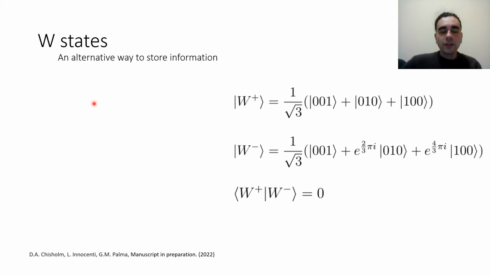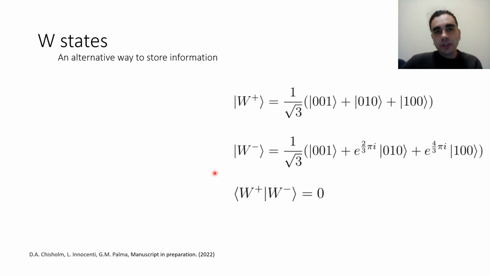So far, we have focused on a very specific way to encode the information, that is using GHZ states. However, what happens if we use other non-local states that are not the GHZ? So for 3 qubits, for example, the other family of entangled states is the W states. As we can see, here we have 2 states that are W plus and W minus. They are orthogonal to one another, so it means that we can use them to encode information about the system. And the single qubit holds no information about the system. So once again, information is non-local.